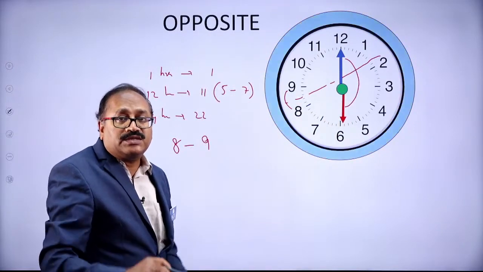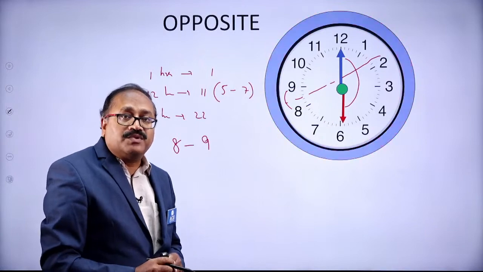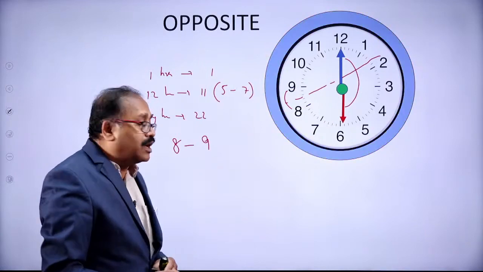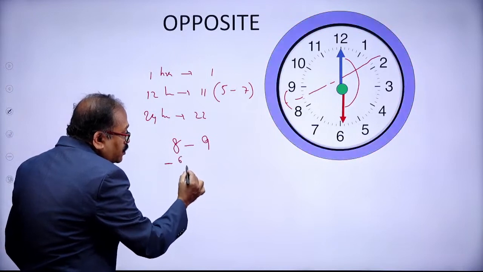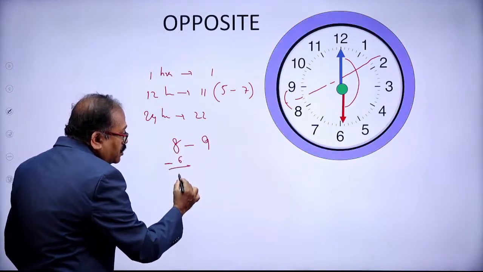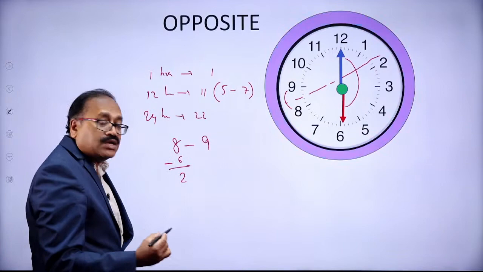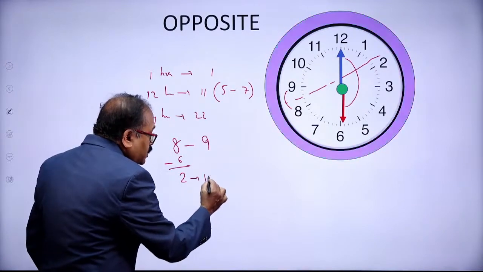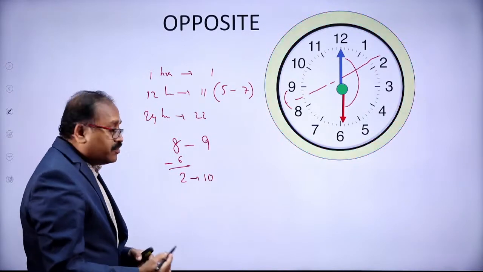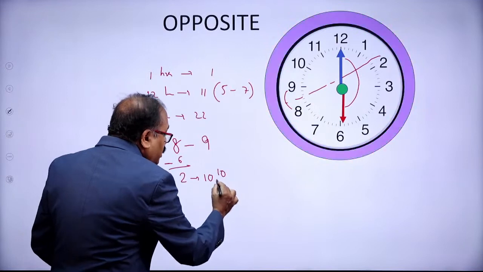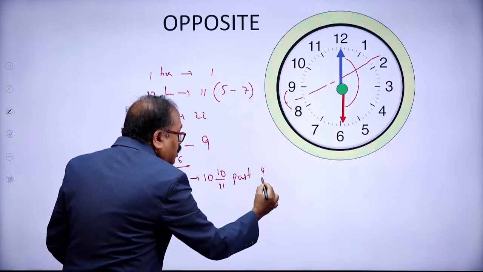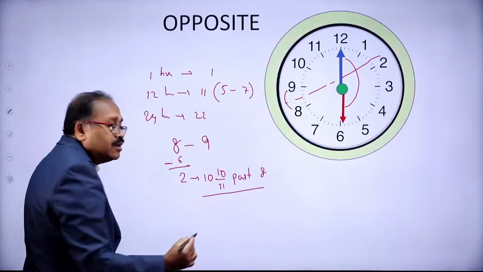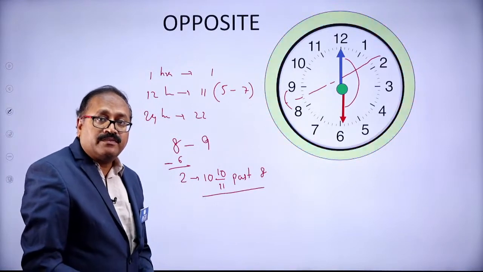So whenever the hands are opposite to each other, a 6 hour gap will be there. So I take that 8 is greater than 6. Take out 6, how much do you get? 2. And what is the minute value of 2? It is 10. So the time required is 10 by 11 minutes past 8. The hands of the clock will be opposite to each other.